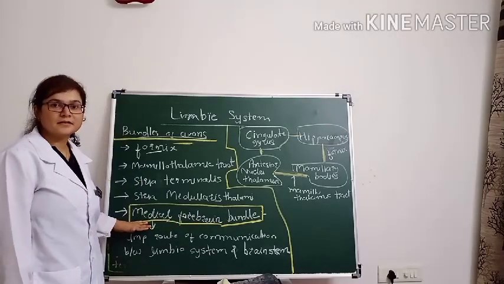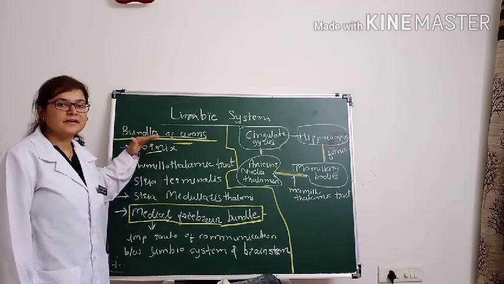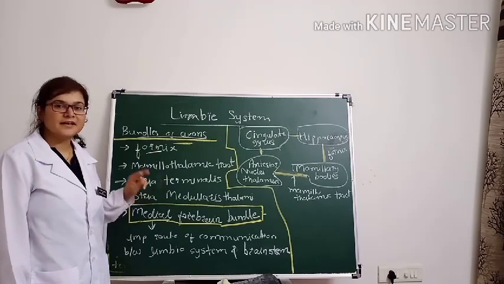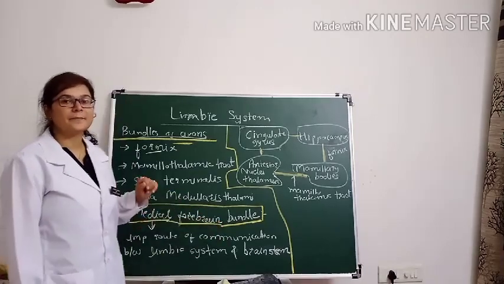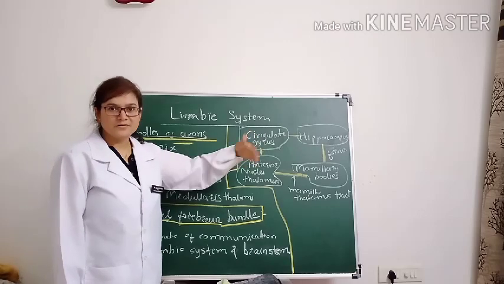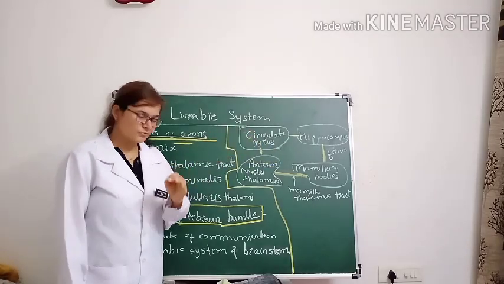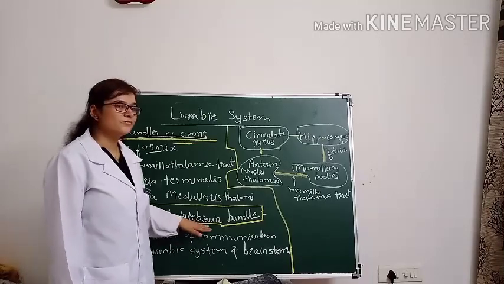medial forebrain bundle. You must remember that among these connections of the limbic system, there are two things. One is the medial forebrain bundle and the other one is the Papez circuit, or the Papez model. Okay, so the Papez model is here. We will go to it after 2 minutes. That is first. Now you have to remember the medial forebrain bundle.